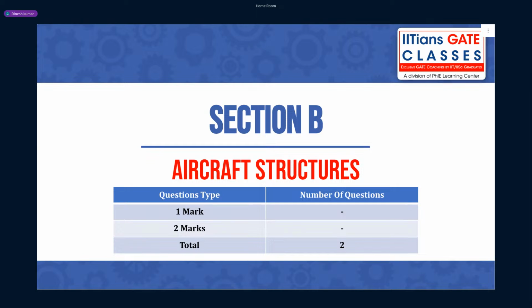Next session we'll be discussing general aptitude. Okay. And guys, currently you cannot decide which is for 1 mark and which is for 2 marks. Of course, you might have an idea because many of you have written the question paper also. Based on whether the question is lengthy or very simple, you can judge 1 mark or 2 marks. Otherwise, during the official key release, they will release the paper also, and there they will mention the marks corresponding to each question.